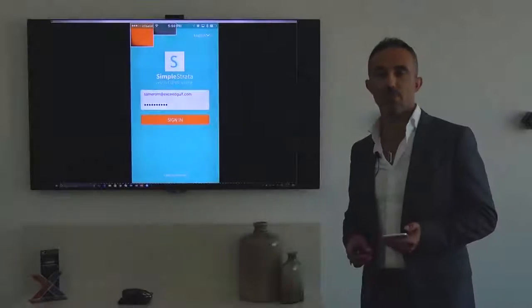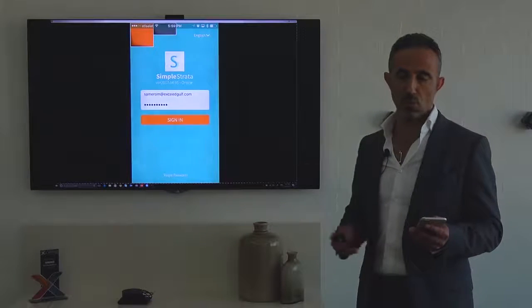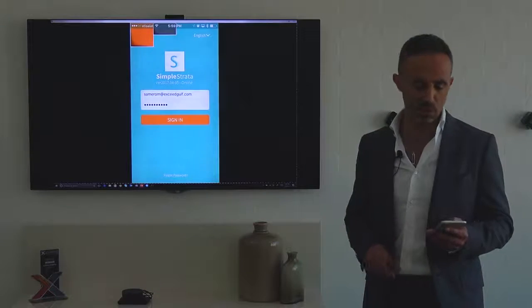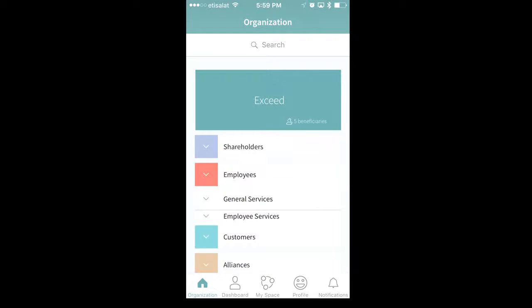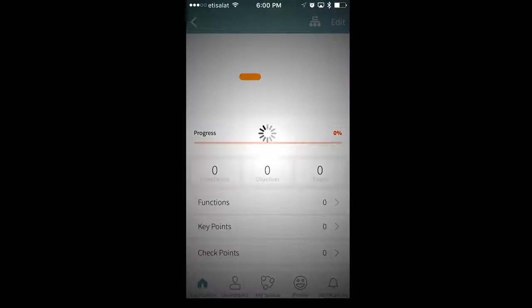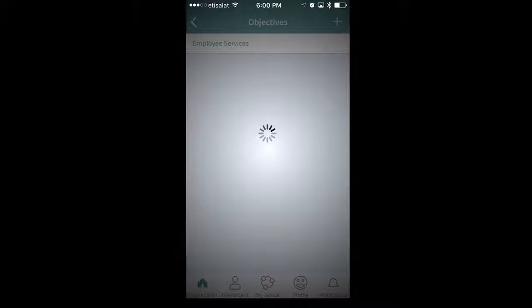So I will log in with an employee, his name is Samar Omar, which we already, in the previous session, added for him certain objectives. When I log in here, immediately I can see the whole organization structure. I can see the whole strategy, how it is structured and what's requested from each one within this strategy. So for example, if I want to know what are even other units, how they're measured, I can go here and check other people, how they're measured.